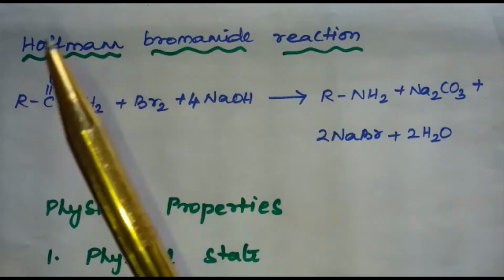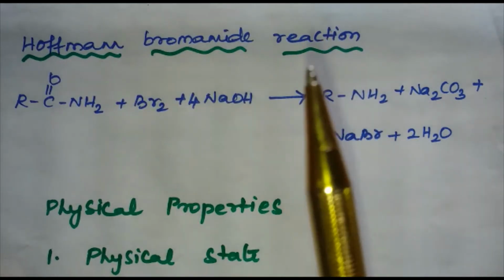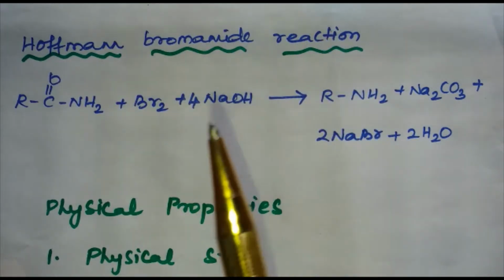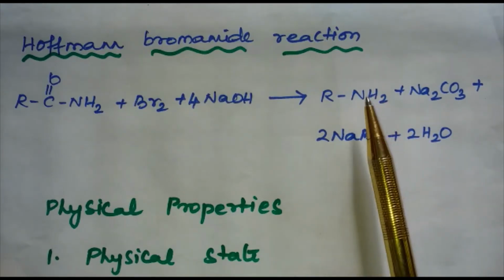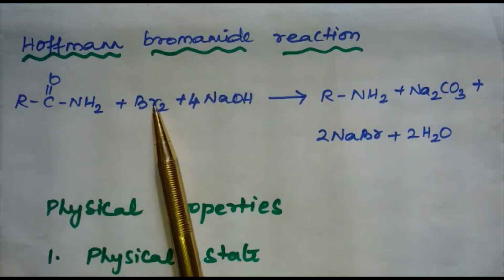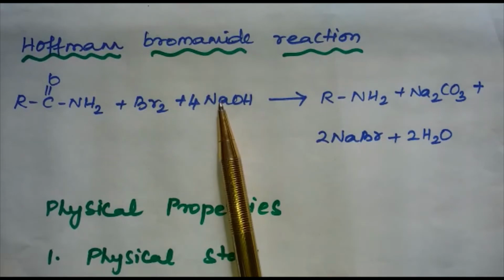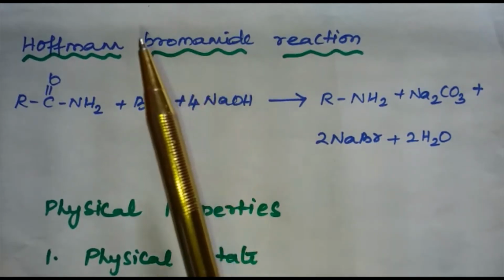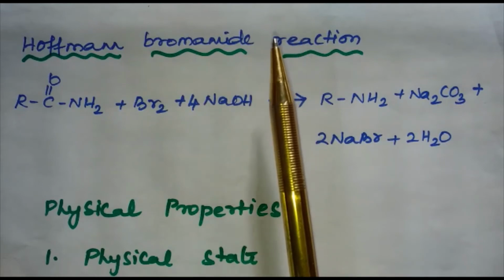Next reaction is Hofmann bromamide reaction. In Hofmann's bromamide reaction, primary amines are prepared by treating an amide with bromine in an aqueous or ethanolic solution of sodium hydroxide. This reaction is known as Hofmann bromamide degradation reaction.